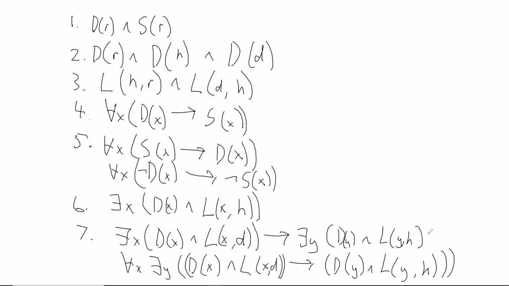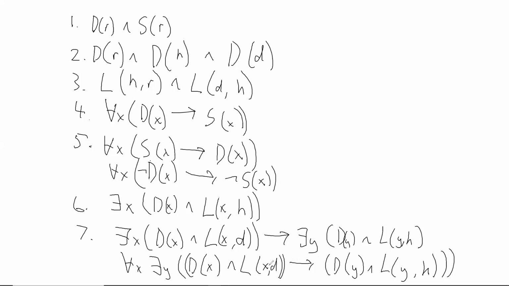All right, so these two are equivalent. In the second one, all the quantifiers are on the outside of the sentence. So what the second one says is that for all x, for anything that's a dog and larger than Daisy, there's a dog that's larger than Shane. Whenever there's a dog larger than Daisy, there's a dog larger than Shane.